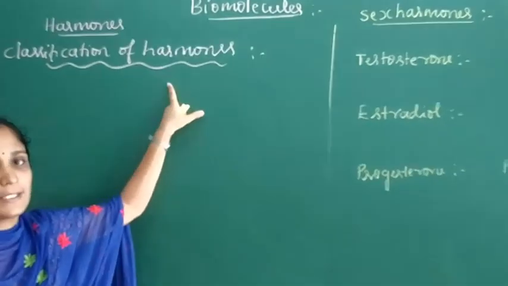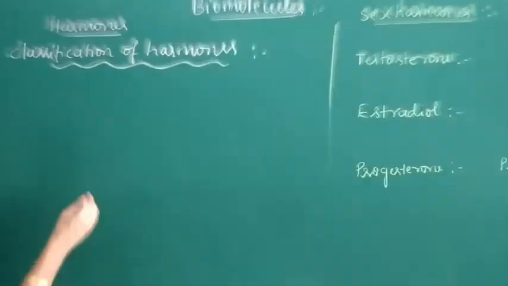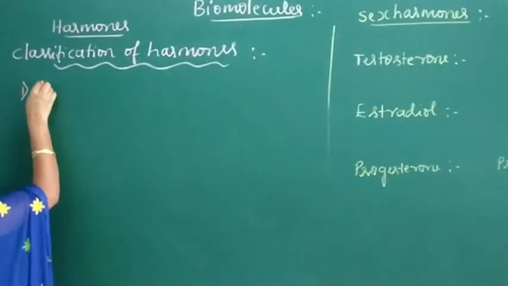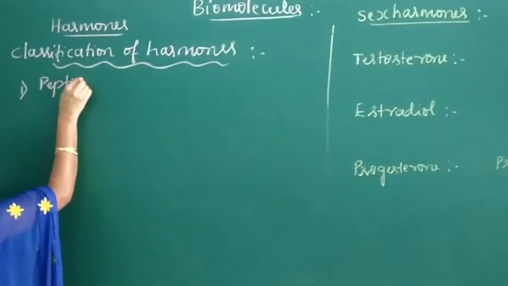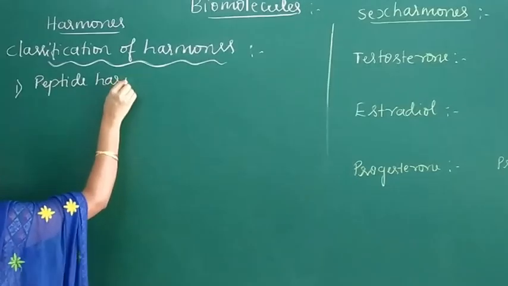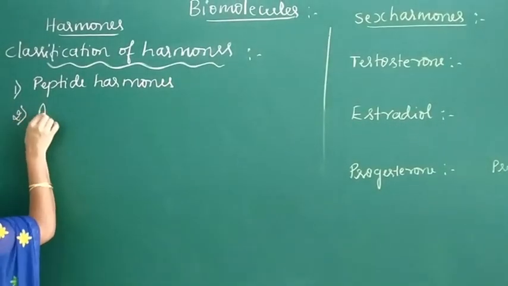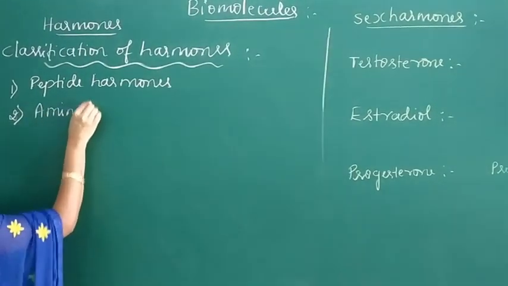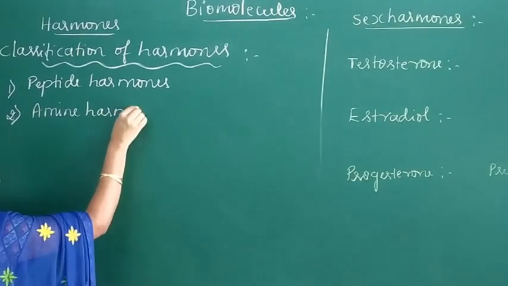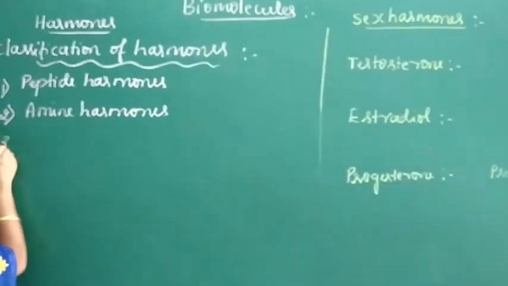Now coming to the classification of hormones. Hormones are classified into three types. They are peptide hormones, the second one is amine hormones, and the third one is steroid hormones.